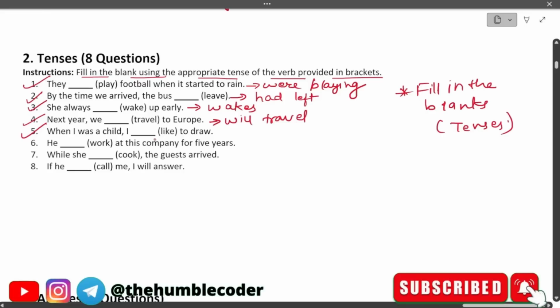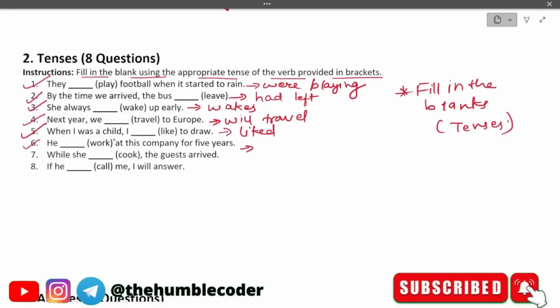Moving on to question 5, which is, when I was a child, I dash to draw, and the word is like. So the correct answer in this case will be, when I was a child, I liked to draw. Moving on to question number 6, that is, he dash at this company for 5 years. The correct answer is, he has been working at this company for 5 years, because he is still working, right?